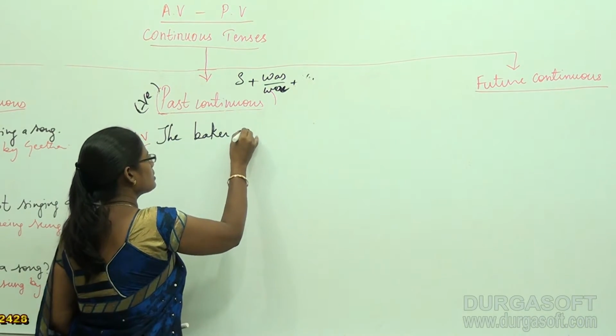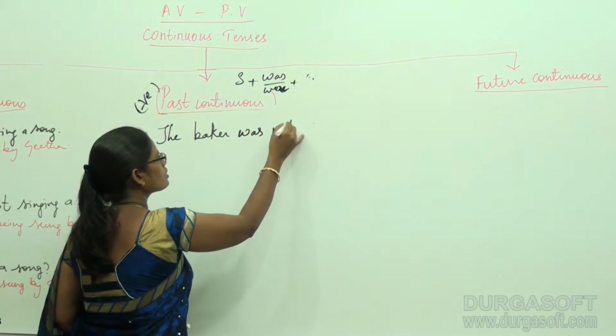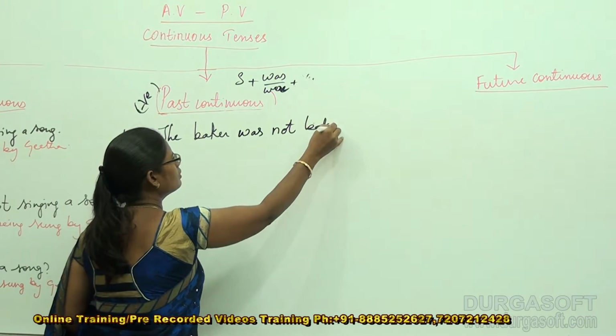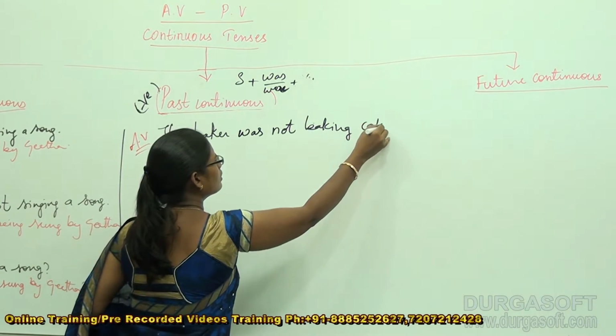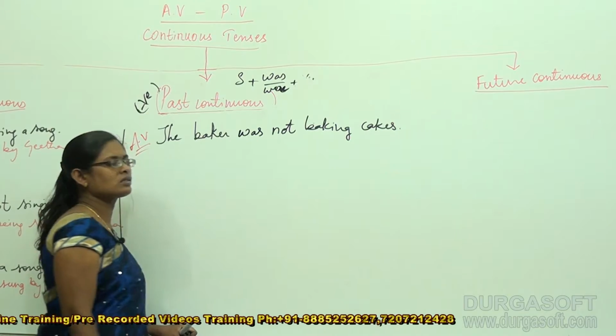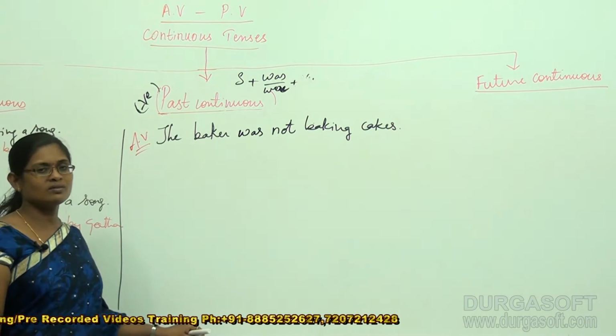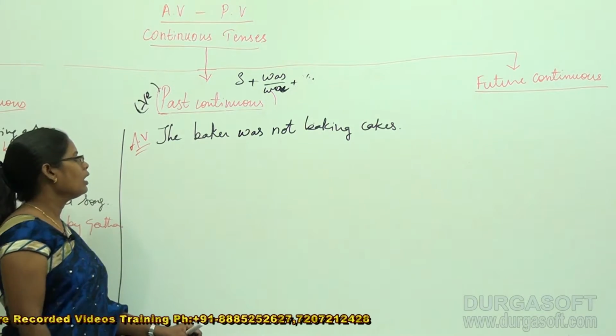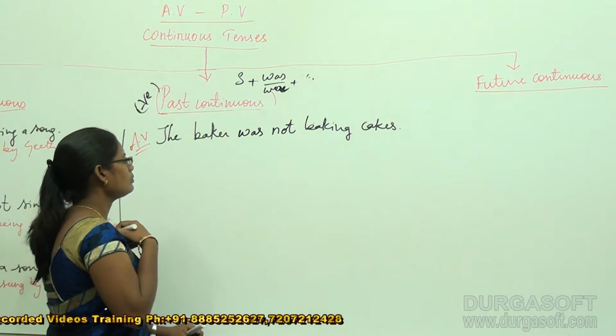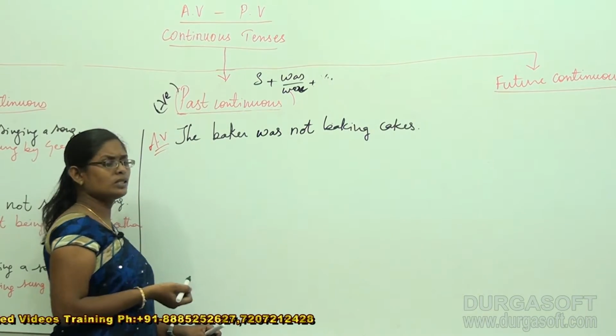So it can be like this. The baker was not baking cakes. Okay, so this is my negative sentence. All right, now I would like to convert this into passive voice.